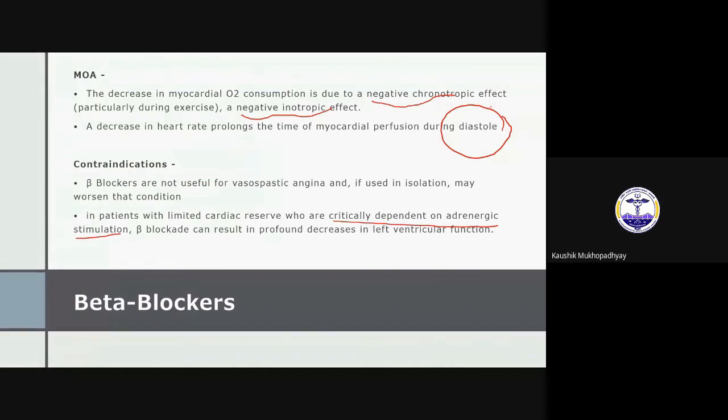No. Beta blocker does not cause vasoconstriction. It is beta 1 selective we are talking about. Okay, I am telling you the answer. Suppose there is more diastole time, so what will happen to end diastolic volume? Increased. So if end diastolic volume increases, what should ideally increase? Increased preload, right? Yes. And what is the major mechanism of action of nitrate? Decreasing preload.